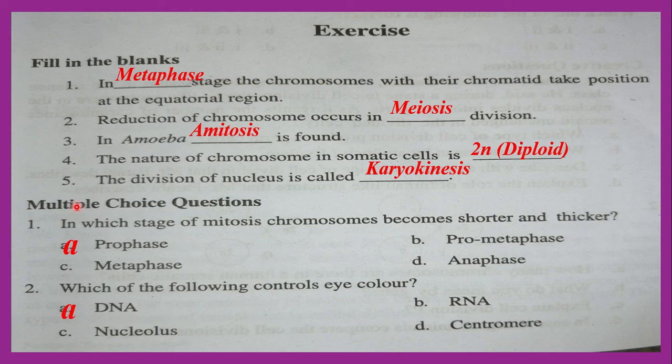Now let's see the multiple choice question. In which stage of mitosis does chromosome become shorter and thicker? Shorter and thicker, the answer will be metaphase stage. Okay everybody, in which stage of mitosis does chromosome become shorter and thicker? This answer will be metaphase stage. Metaphase is the correct answer. Which of the following controls eye color? DNA controls eye color, hair pattern, skin color, etc.